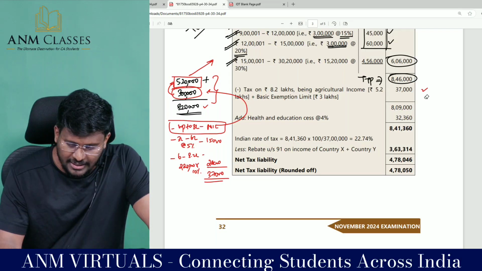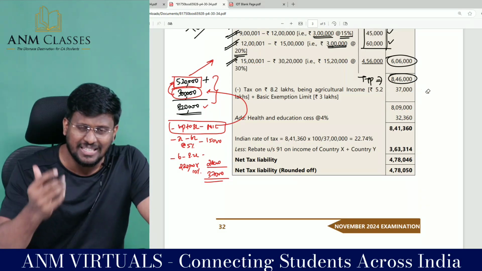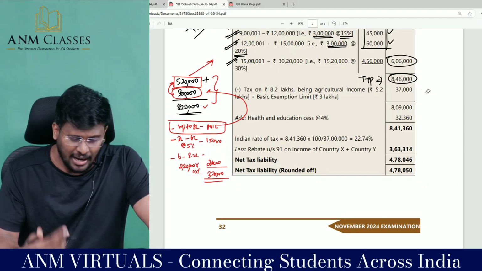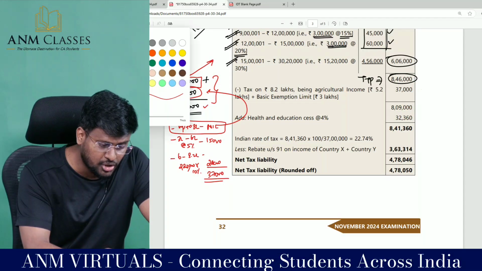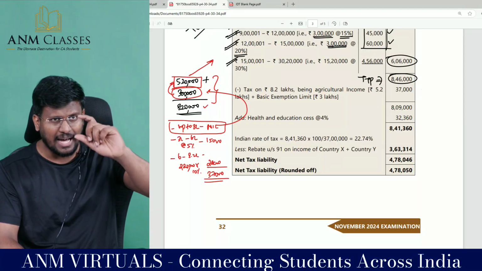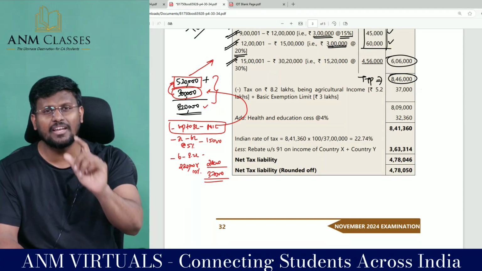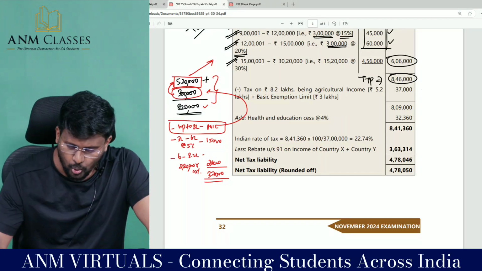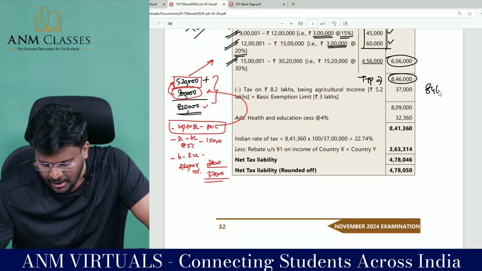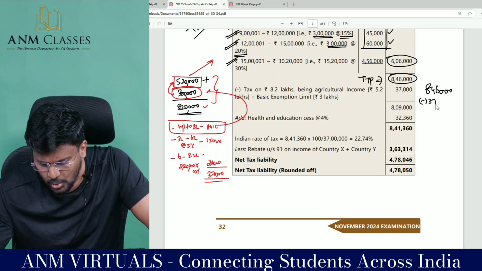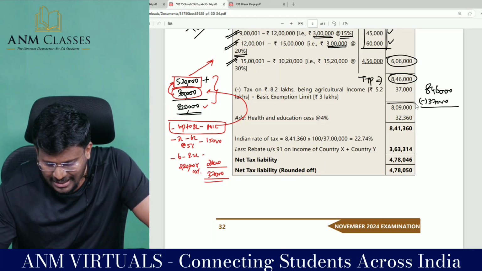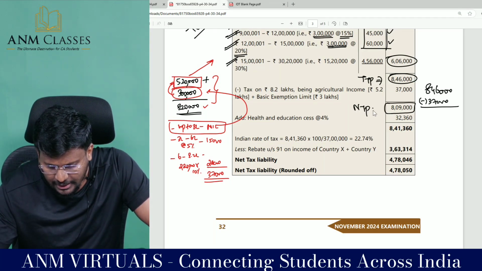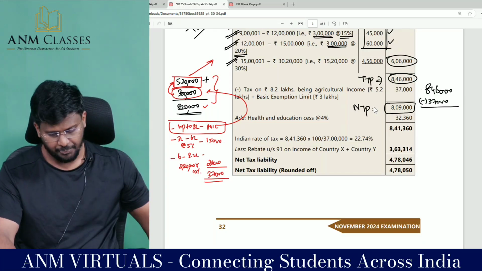So that's why I have added back the basic exemption limit and claimed the basic exemption limit, because that agriculture income I made fully taxable. Super, sir. So out of 8,46,000, my dear lovable students, I reduced 37,000. So 8,09,000 is the net tax payable in India.